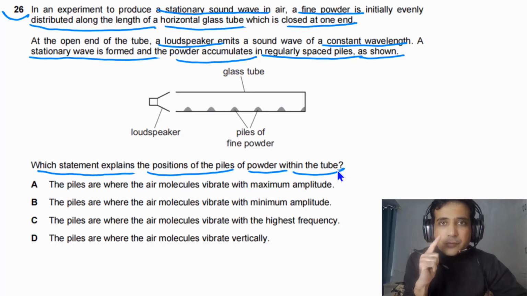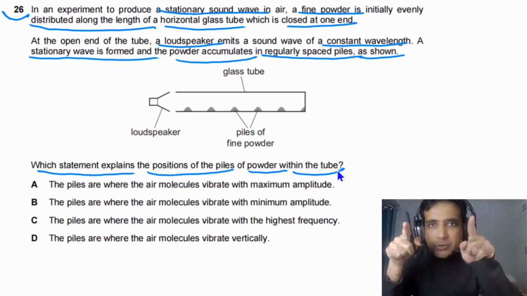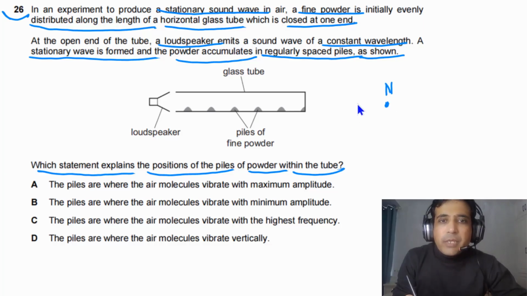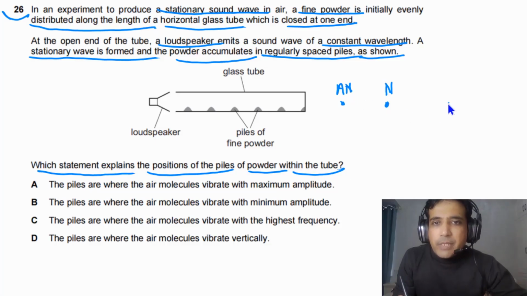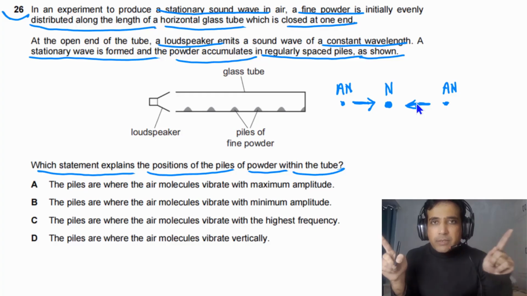So that is the first thing we need to understand. And the second thing we need to understand, particles on two sides of the same node, they move in opposite directions. So let's say we have a node here. So this point is a node. Let's say here we have, this one is antinode. And here let's say we have also antinode. Now we need to understand how particles will move. First of all, imagine that particles on this side of the node are moving to the right, and the particles on the right side will be moving to the left. So these particles will be moving in opposite directions.